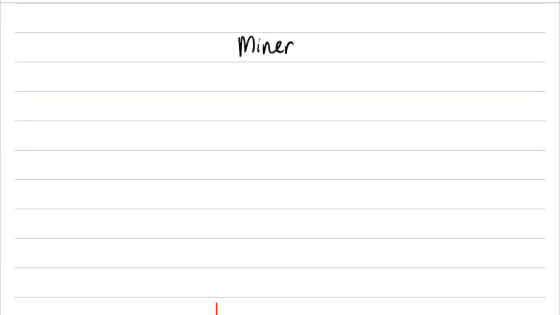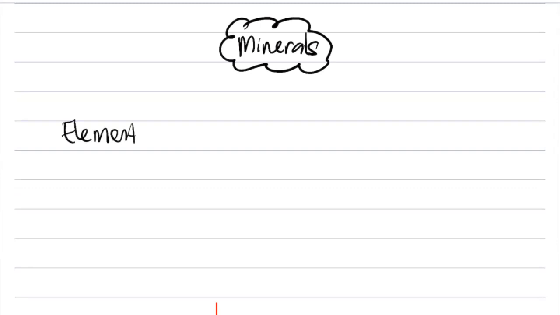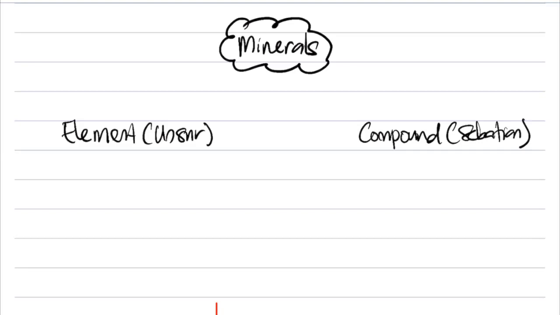So we have minerals. Minerals, you got two types. One is unsur, or in English, we call it element. In English, BM is called unsur. And the second one is compound, which is called sebatian. Now we know there are two types here.